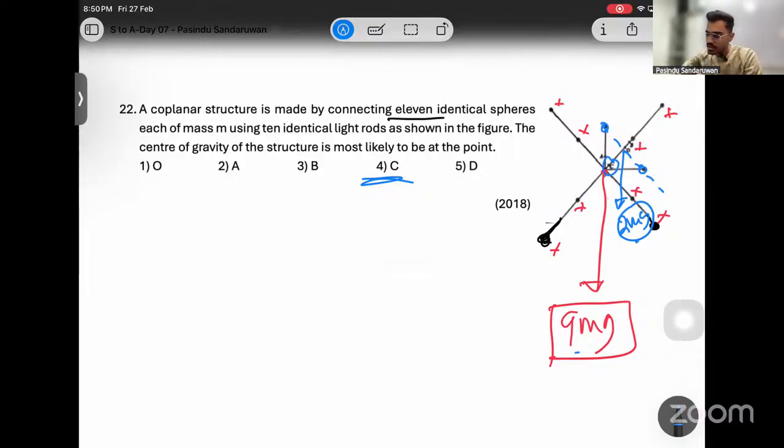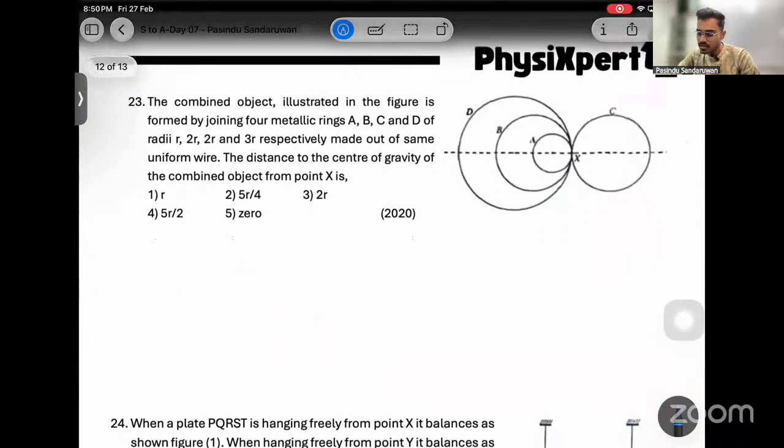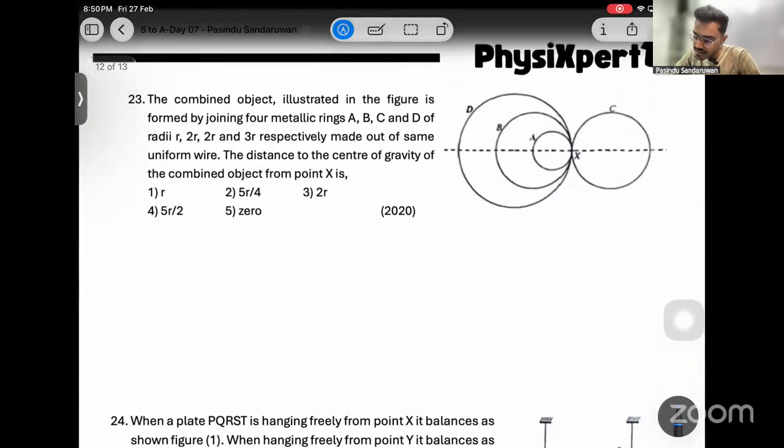Right? Next. 23. The combined object illustrated in the figure is formed by joining four metallic rings A, B, C, and D of radii R, 2R, 2R, and 3R respectively, made out of the same uniform wire. The distance of the center of gravity of the combined object from point X is.